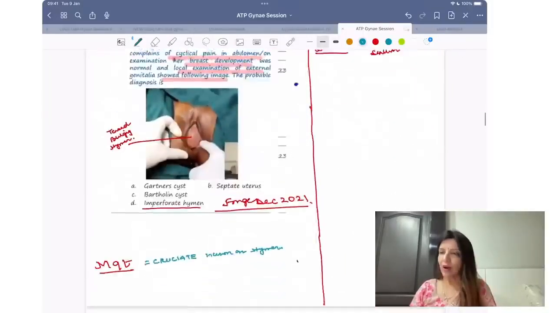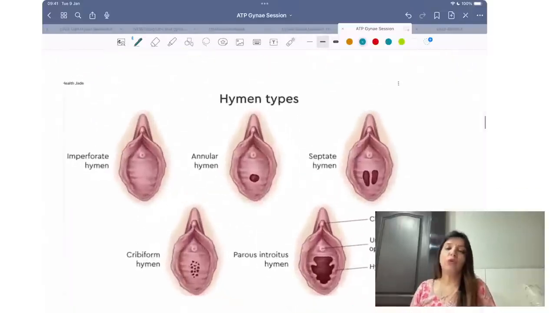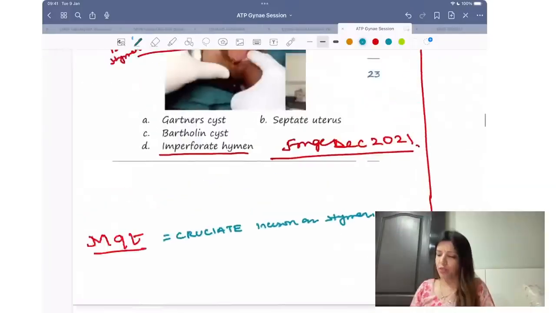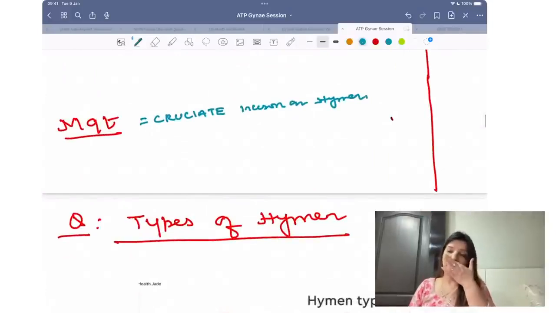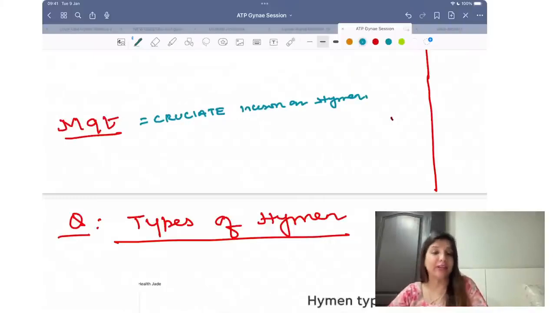Okay. Now they have started showing you images of hymen also. No investigation is needed. If you are a NEET PG student and they ask you on clinical examination how to differentiate between imperforate hymen and transverse vaginal septum, then please remember in imperforate hymen cough impulse is present. In transverse vaginal septum cough impulse is not present.